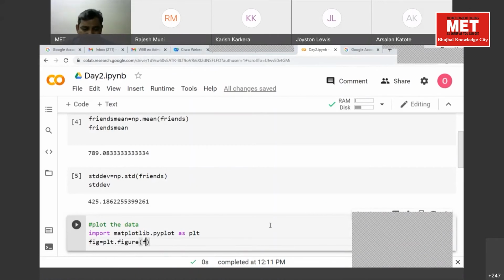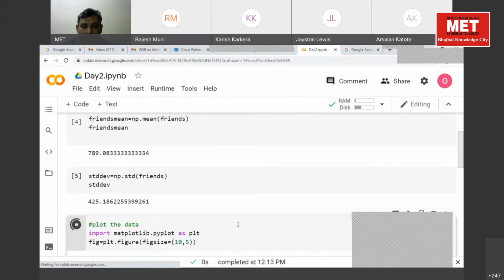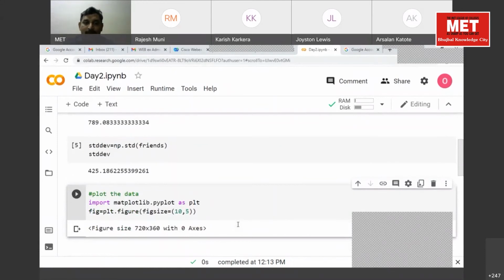You can change this size as per your requirement. So we are setting up the things for plotting a graph. We have figure size of 720 into 360, and in this size we'll just have a graph.